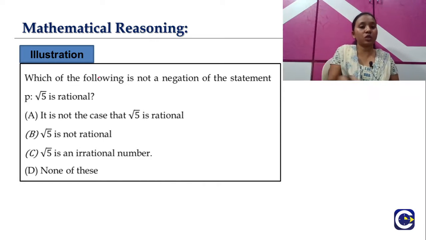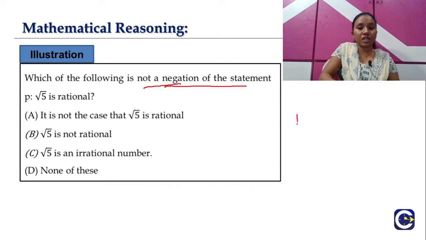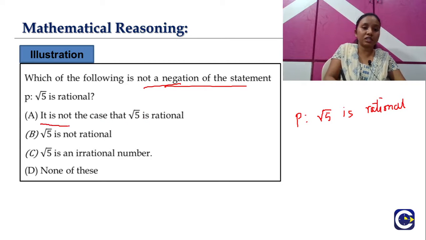So let's have a look over the question. Which of the following is not a negation of the statement? So here they are asking which of the following is not a negation of the statement. The given statement P here is root 5 is rational. So root 5 is rational is the given statement P. Let's have a look over the first one. It is not the case that root 5 is rational. So we have already seen that it is not the case, in the sense that it will be a direct negation, which means it is the negation.